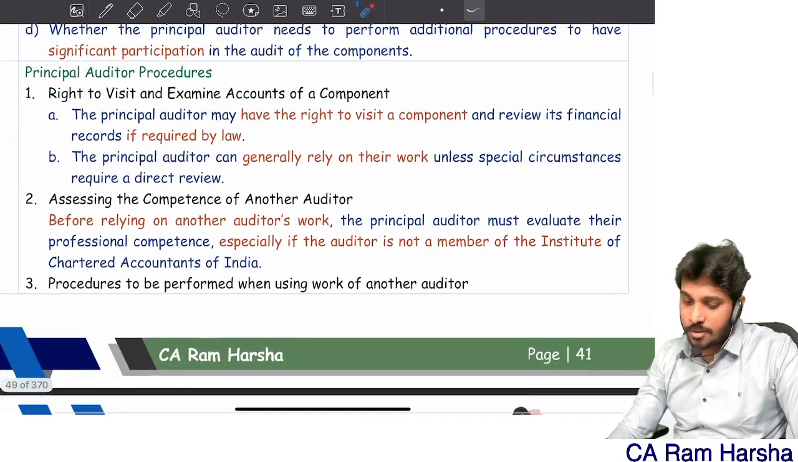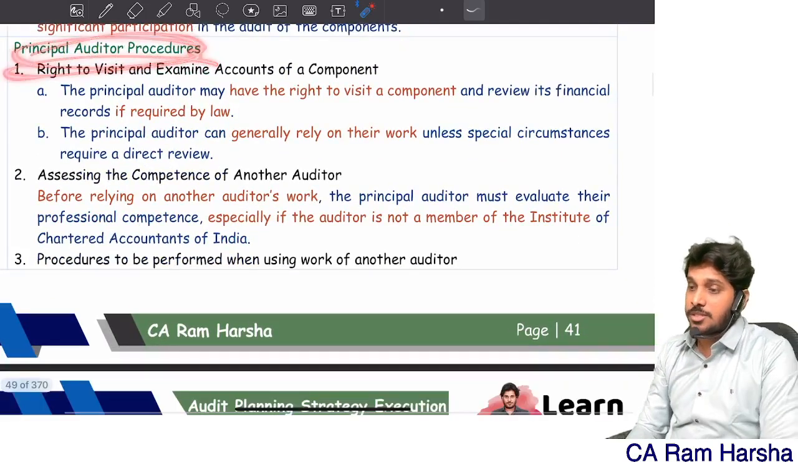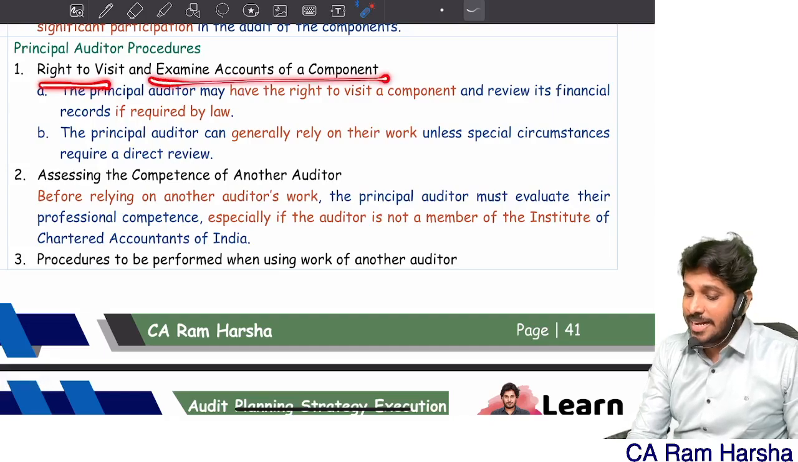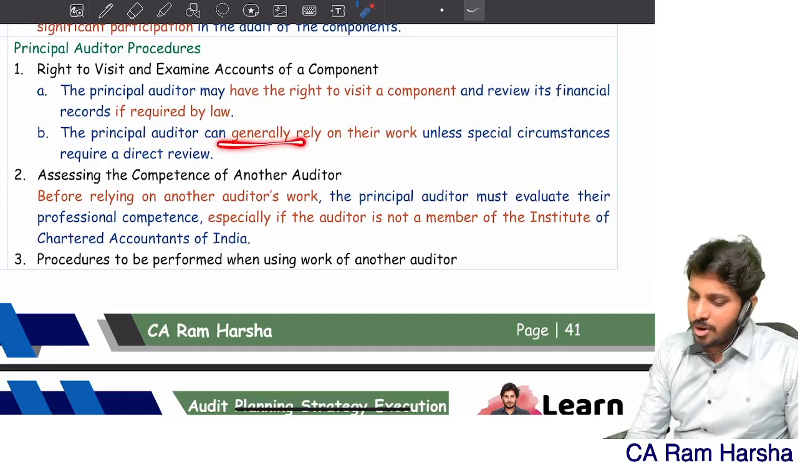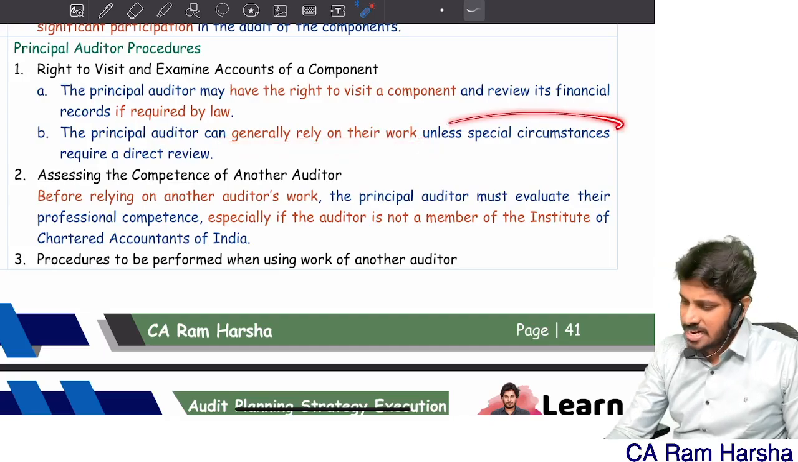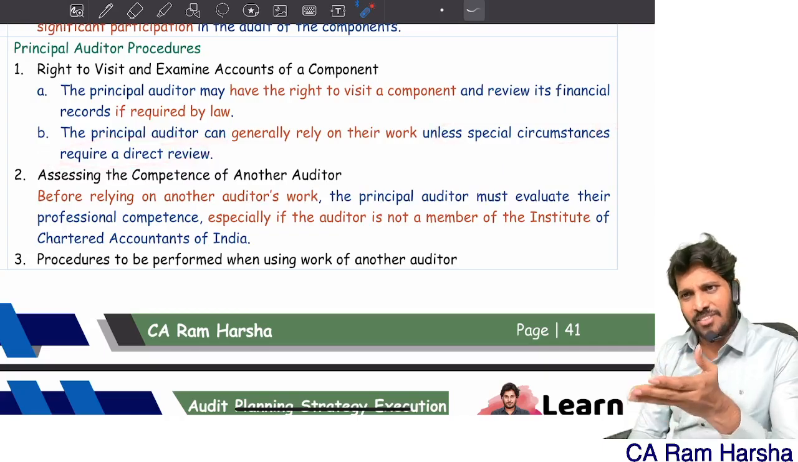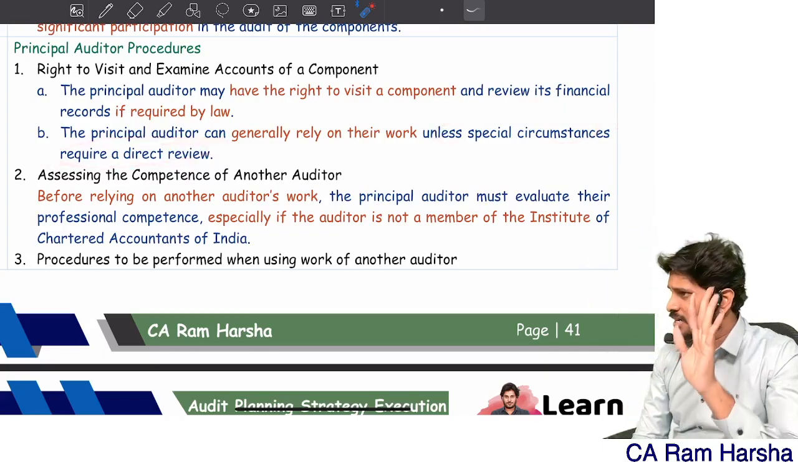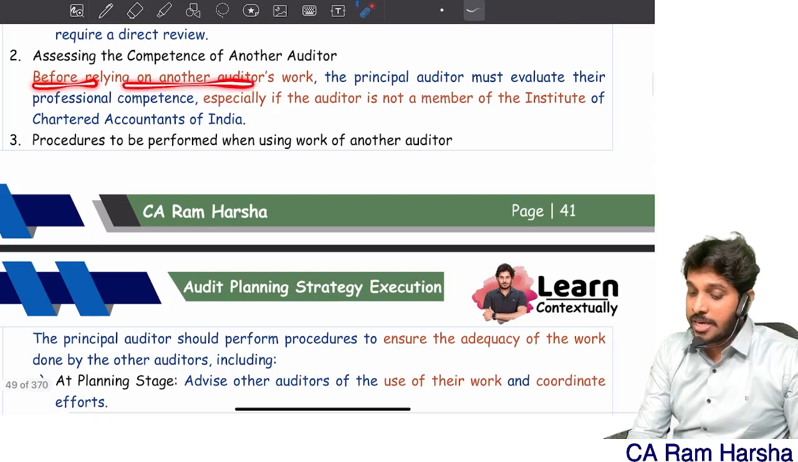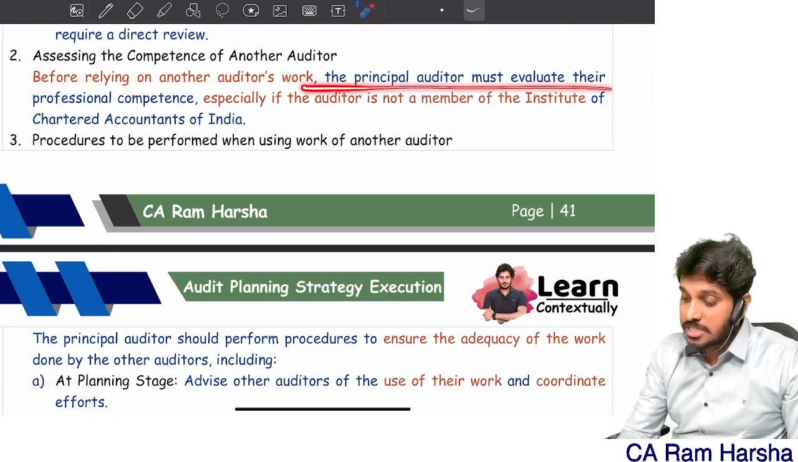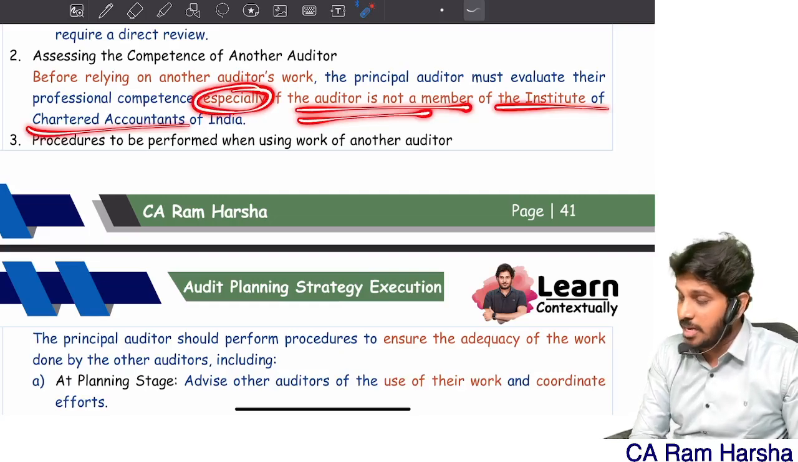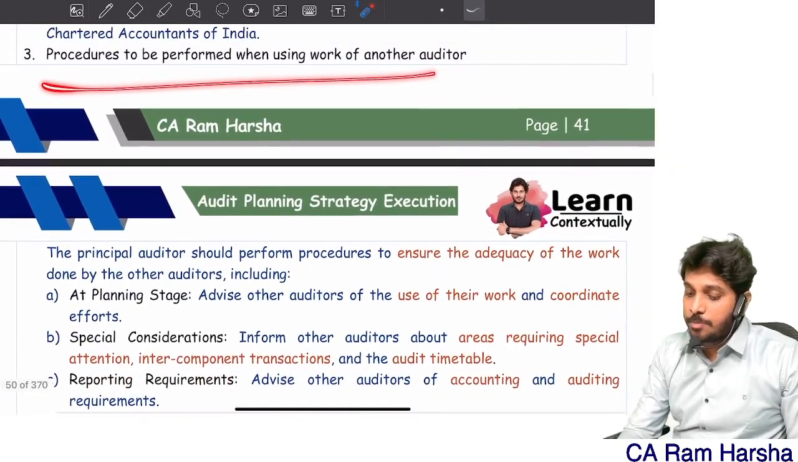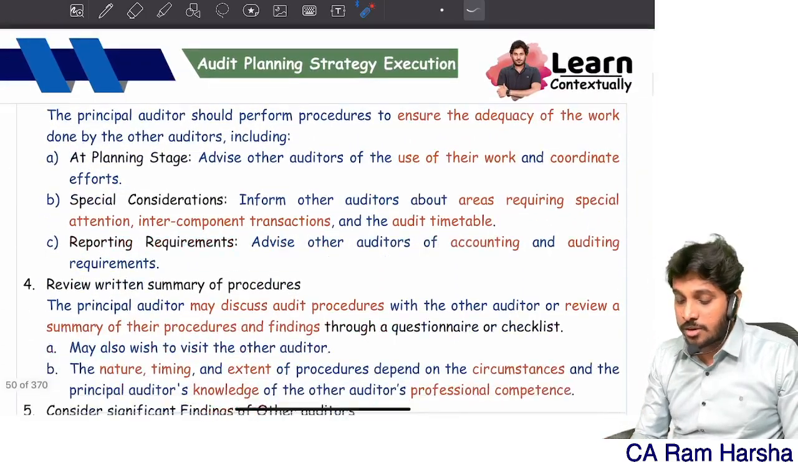Clear? Next, what are the audit procedures? You have a right to visit and examine accounts of a component. Generally, the principal auditor can rely on their work unless there are circumstances where you feel like directly reviewing it. Next, before relying on another auditor's work, you must evaluate their competence, especially when the other auditor is not a member of the institute. What are the procedures to be performed when you're using the work of another auditor?